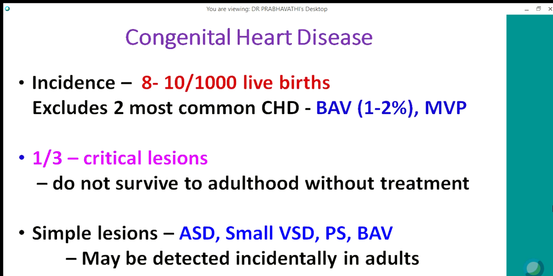Congenital heart disease has an incidence of 8 to 10 per 1,000 live births. This excludes the two most common congenital heart diseases, bicuspid aortic valve, which occurs in 1 to 2% of the population, and mitral valve prolapse. Among these, one-third are critical lesions which do not survive without treatment. On the other hand, there are simple lesions like ASD, small VSD, pulmonary stenosis, bicuspid aortic valve. They may be detected incidentally in adults. They will not be symptomatic during childhood.